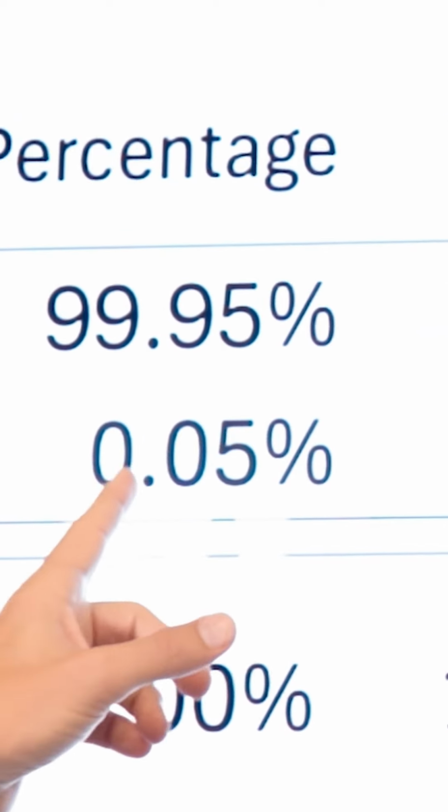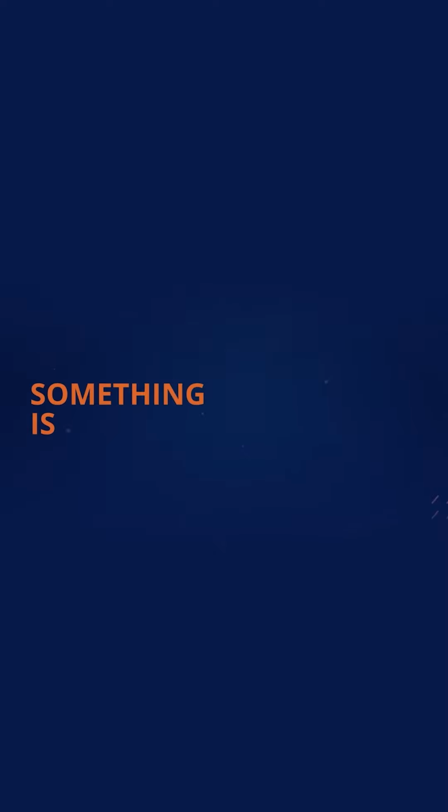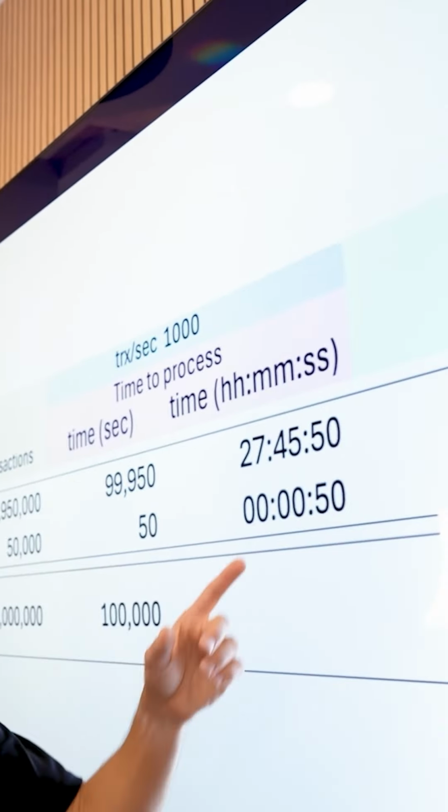For the other 0.05%, something is a little bit off. Could be a message queue, could be a database. And for 50 seconds, the latency is not 20 milliseconds, and it's now 500 milliseconds. What happens to the overall system latency numbers?